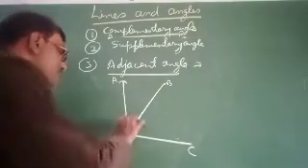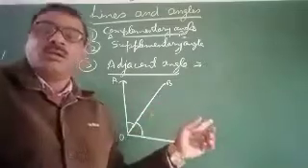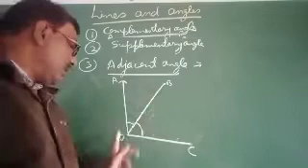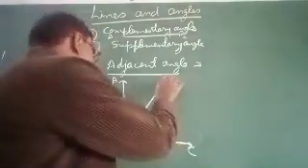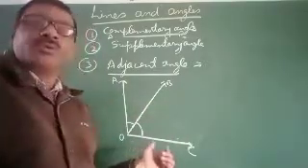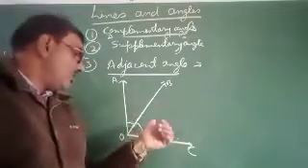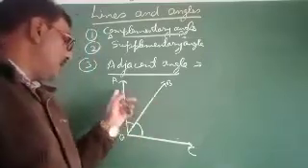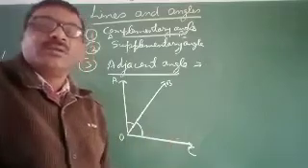We see that these two angles, angle AOB and angle BOC, have a common arm OB and a common vertex O. So these angles are called adjacent angles. Angle AOB and angle BOC are called adjacent angles.